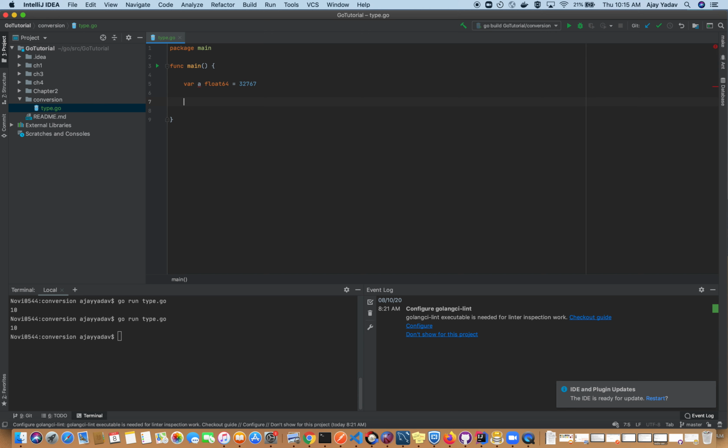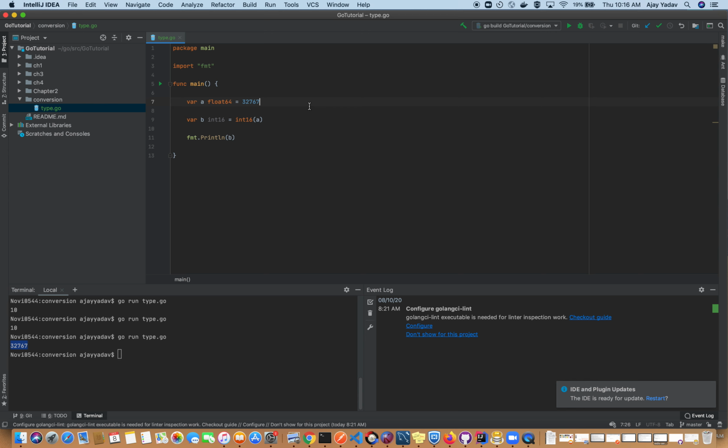Now I am trying to convert it into int16, where b of type int16 is equal to int16 type conversion of variable a. Let's try to print the variable. Let's run the program, and this value is printed correctly.